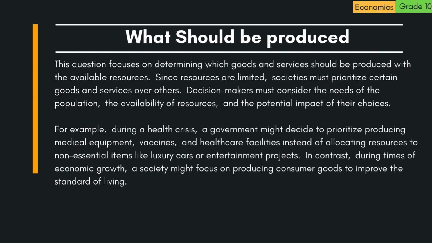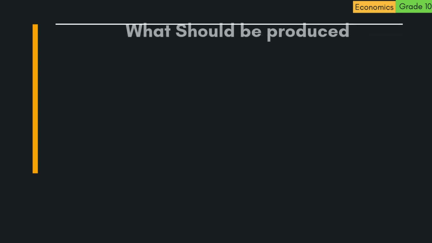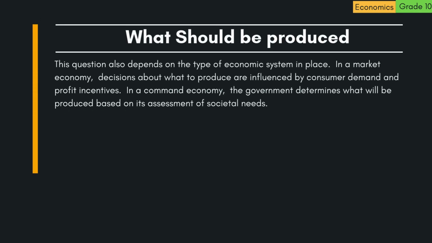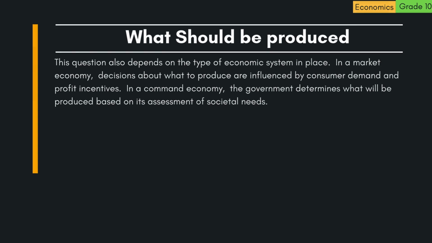In contrast, during times of economic growth, a society might focus on producing consumer goods to improve the standard of living. This question also depends on the type of economic system in place. In a market economy, decisions about what to produce are influenced by consumer demand and profit incentives. In a command economy, the government determines what will be produced based on its assessment of societal needs.